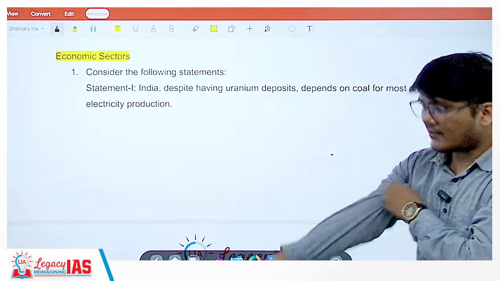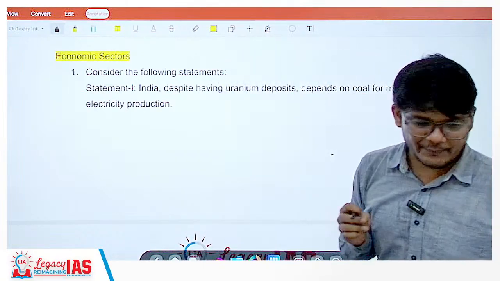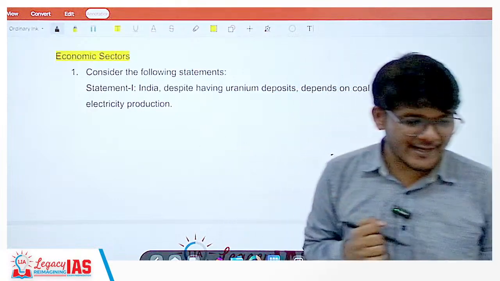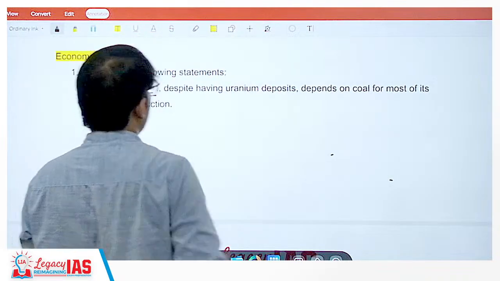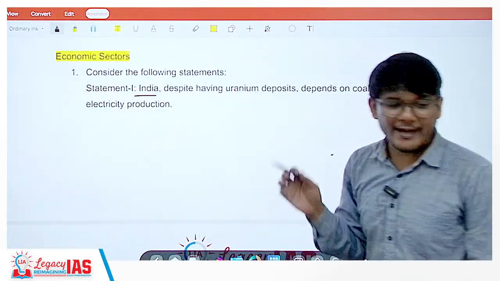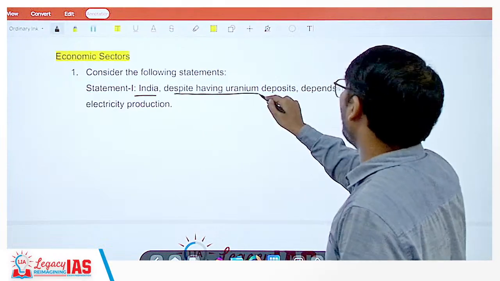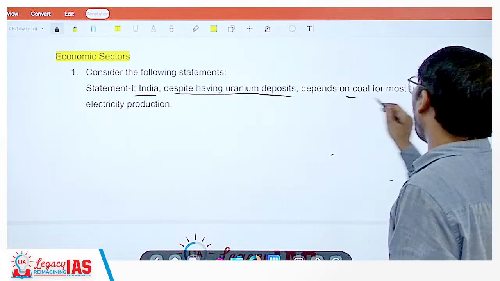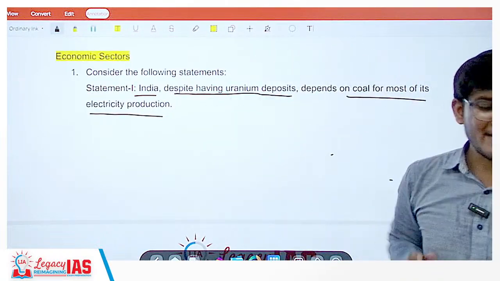The question says, consider the following statements. What are the statements given over here? Statement 1 says, India, despite having uranium deposits, depends on coal for most of its electricity production. Now, is the statement correct?